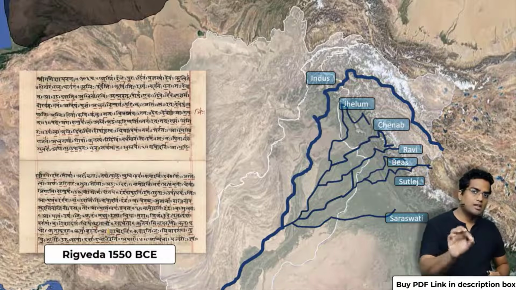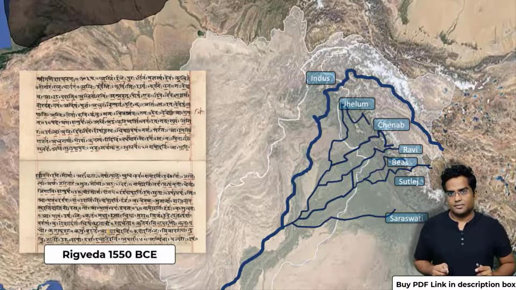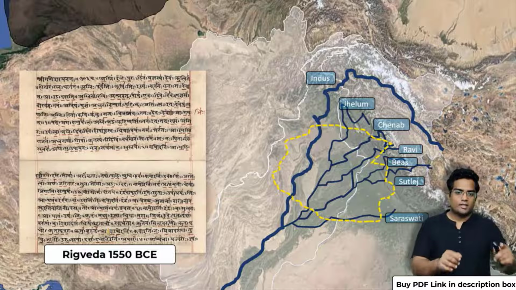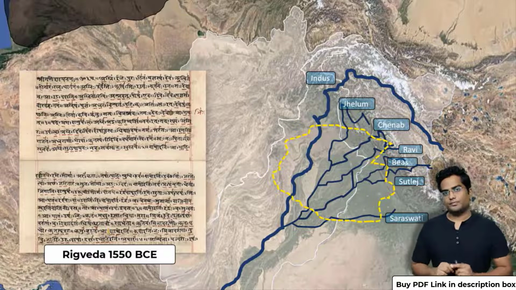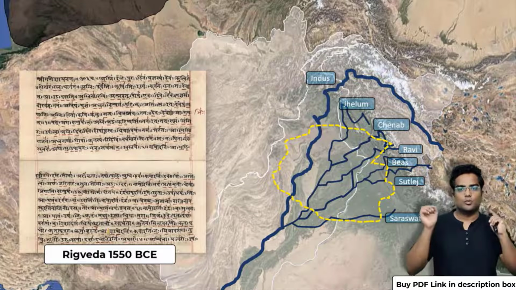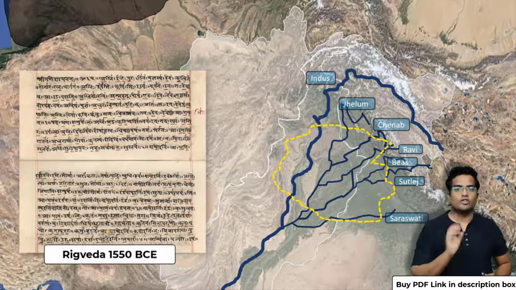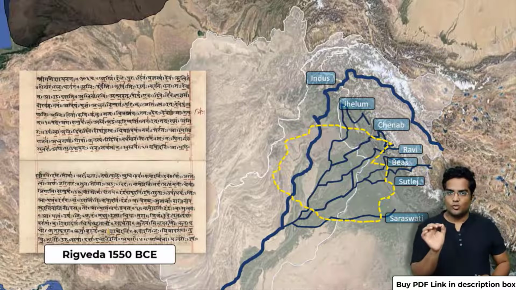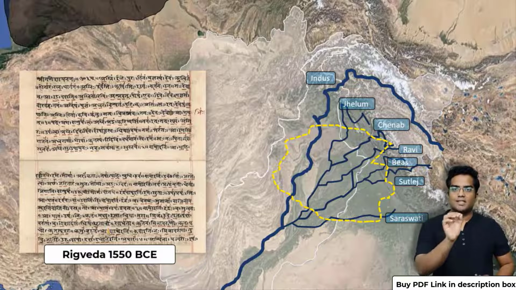So I have marked Saraswati to point out a very important aspect. Let me show you that. This particular region that is marked in yellow is known as Sapta Sindhu. Sindhu means river or ocean. Sapta means 7.